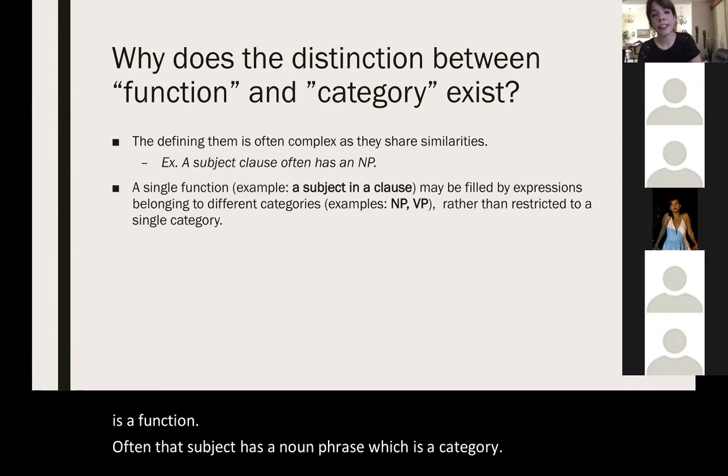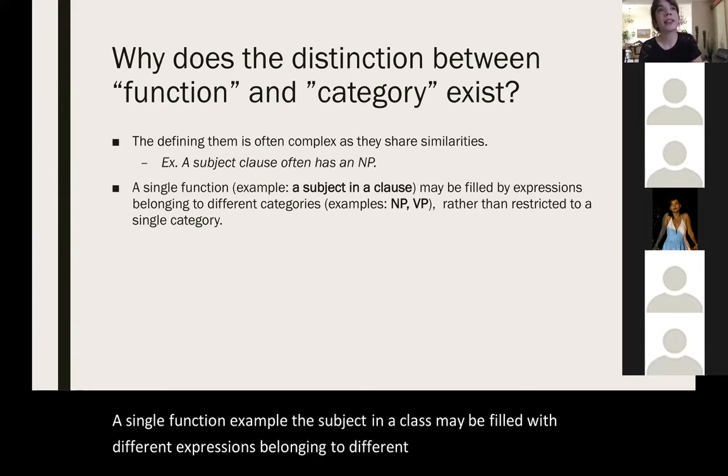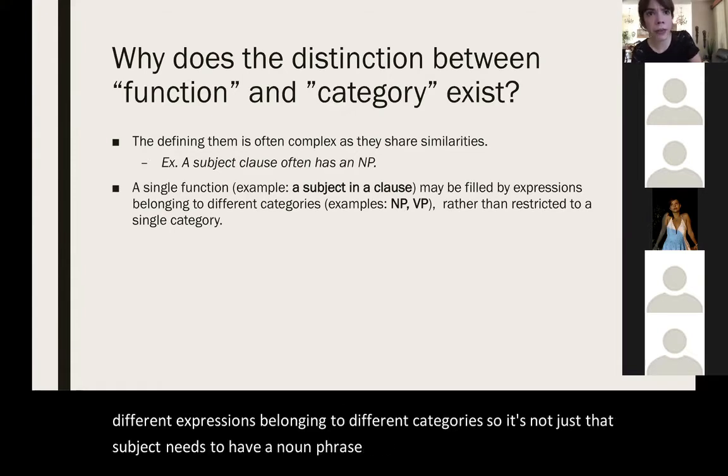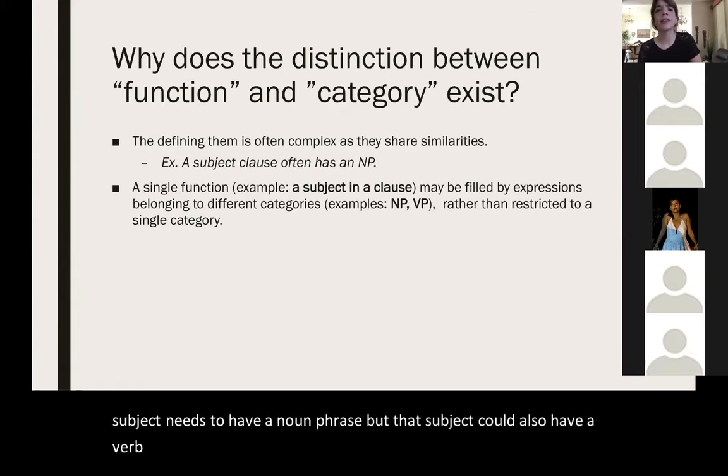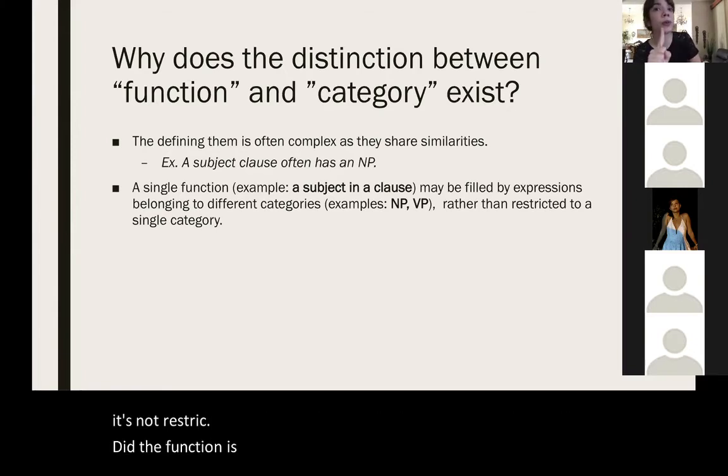A single function, for example the subject in a clause, may be filled with different expressions belonging to different categories. It's not just that the subject needs to have a noun phrase; that subject could also have a verb phrase inside, and it could also have other words as well. So the function is not restricted to a single category, okay?